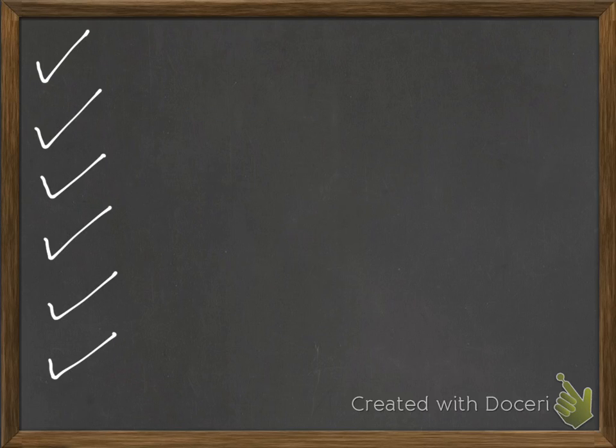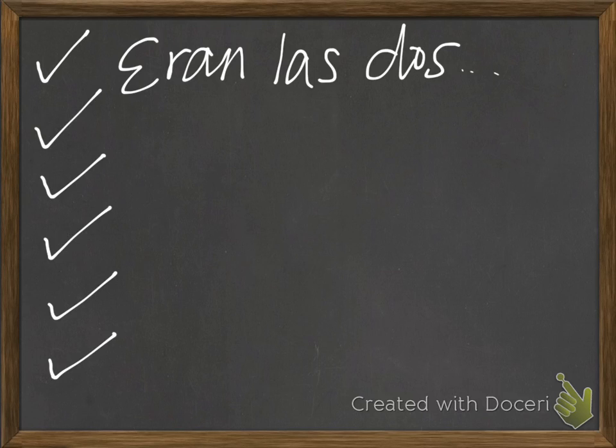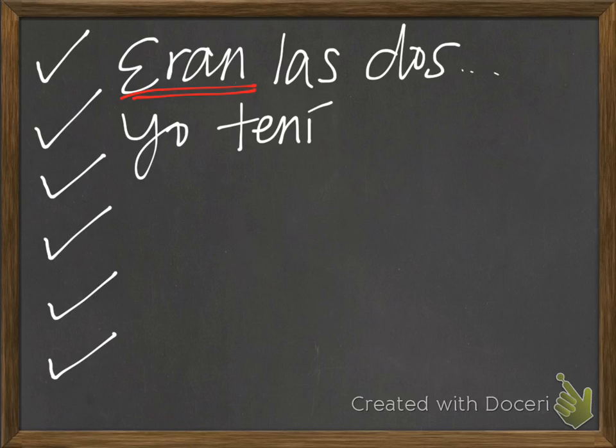Okay, the next reason that we use the imperfecto is to be descriptive or provide background details. For example, if I'm talking about the time in the past, I could say eran las 2 de la tarde. So here we have our imperfect verb. Okay, another reason that we use the imperfecto is for age. So if you're trying to say, like, I was a certain age, yo tenía 7 años. So I was 7, or I had 7 years.